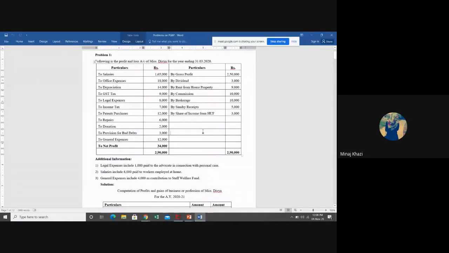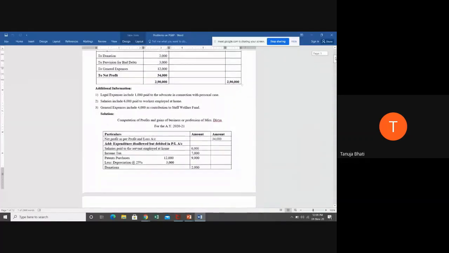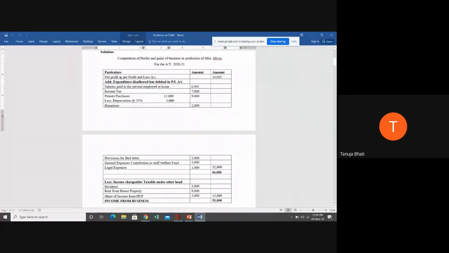7,000 is allowed and 1,000 is disallowed. So if it is disallowed, it means we have to give adjustment in the answer. Is this clear? So students, here we add expenditure disallowed but debited to P&L account. We have completed salaries paid. This we have done, correct?